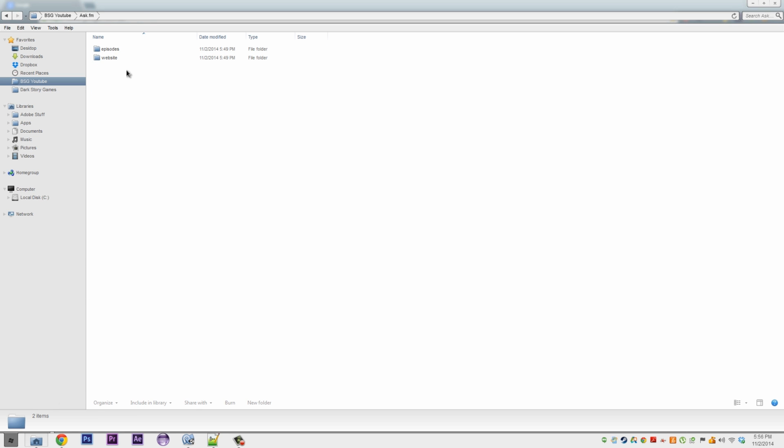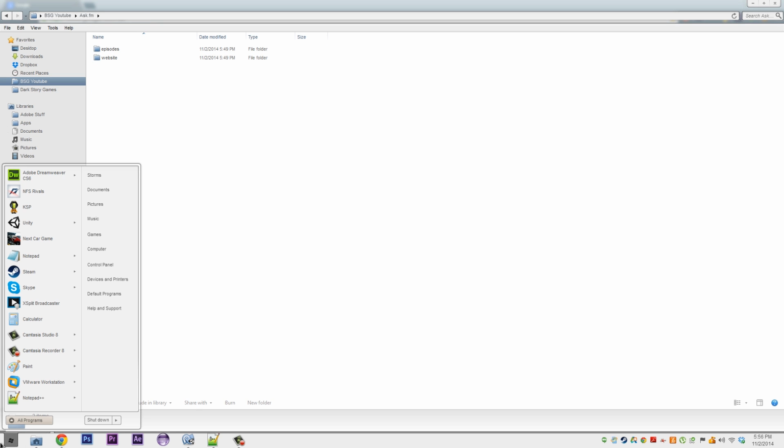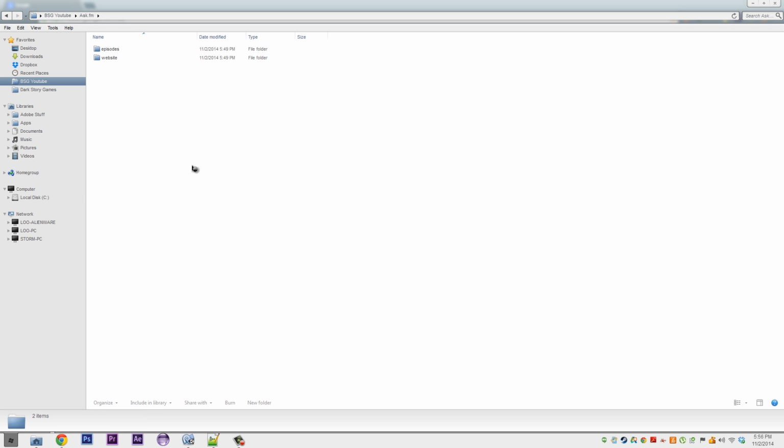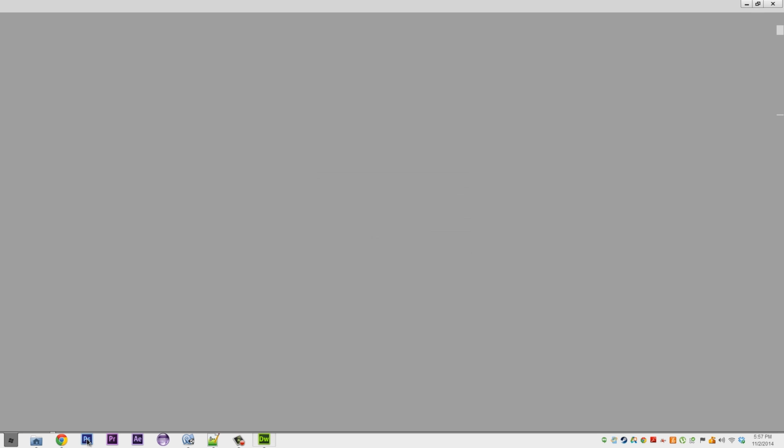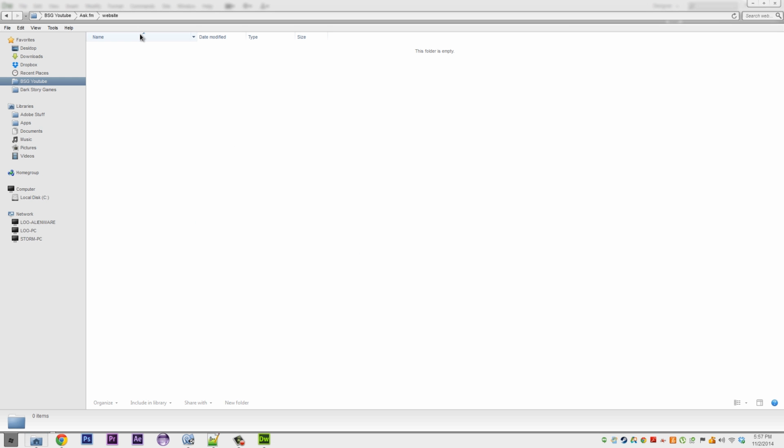So I'm doing this in a program called Adobe Dreamweaver. Now you can do this in any program. You can do it in Notepad if you don't have anything, but Dreamweaver is what I would recommend. So you need to create a folder. Generally when you're working with websites, you try and keep everything lowercase. So we're going to create a few folders: an images folder, a CSS folder, and a JS folder. This will have our style, this will have our images, and this will have our JavaScript.